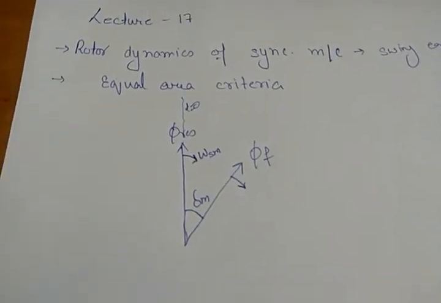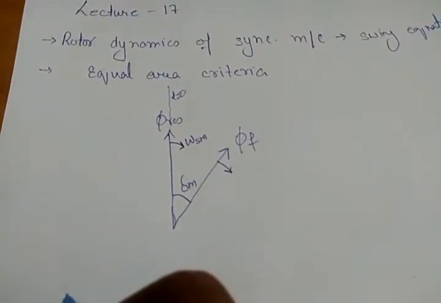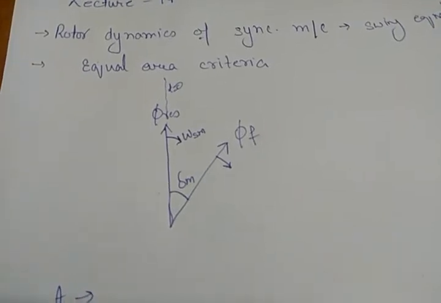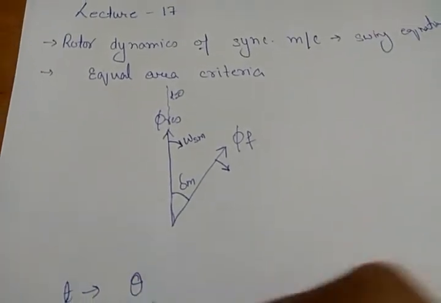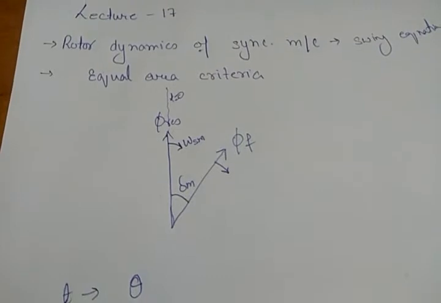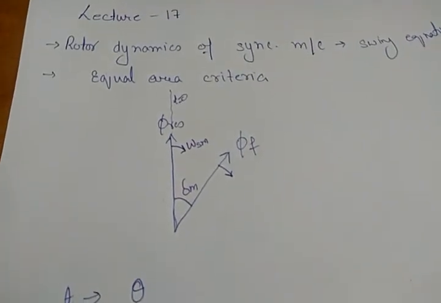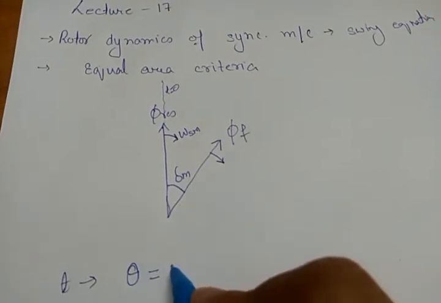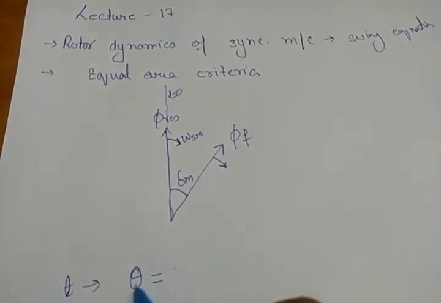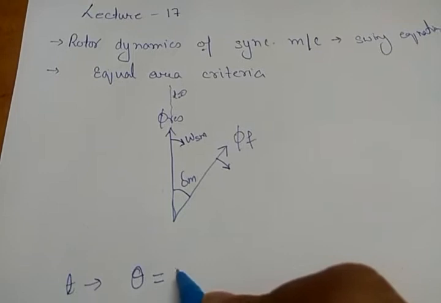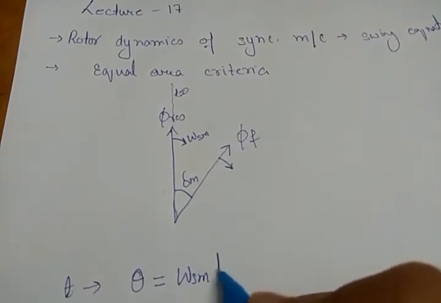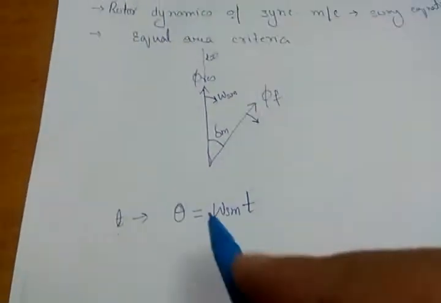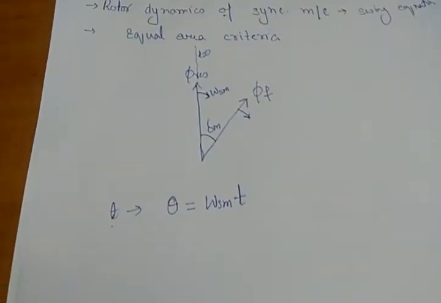Now after time t, let theta be the position of the resultant flux. What will be the position of the resultant flux after time t? When t is equal to 0, theta was equal to 0. When time is t, theta is nothing but omega sm into t.